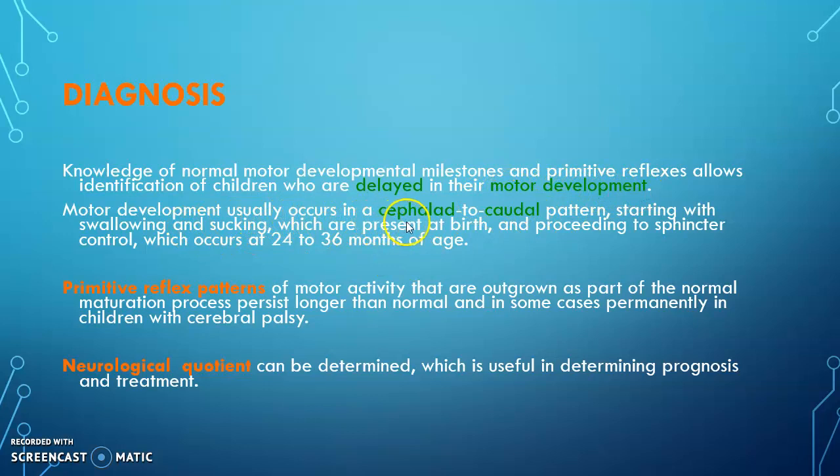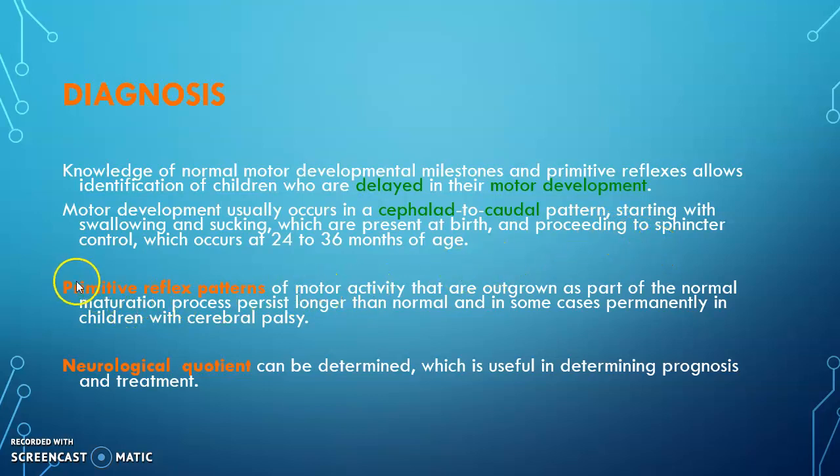Motor development usually occurs in a cephalad, that is from head to leg, pattern. So first what we see the child achieves is neck control, then trunk control, then sitting balance. So the motor control happens from the head to the leg direction, that is cephalad to caudal. And this development is also related to the development of other sensory functions and autonomic functions, such as sphincter control, like both bowel as well as bladder.